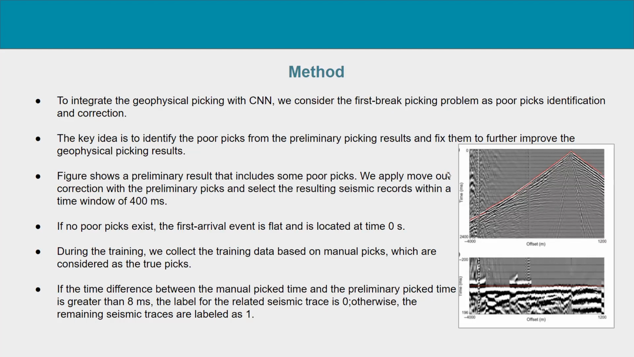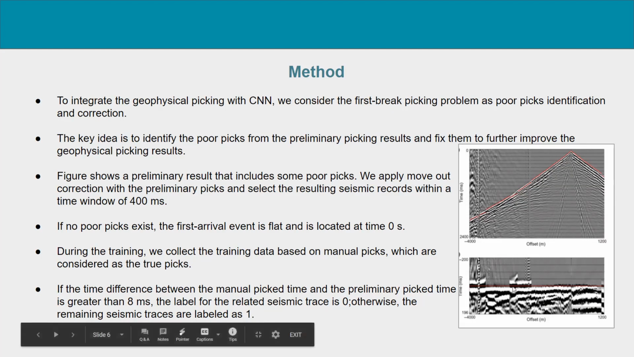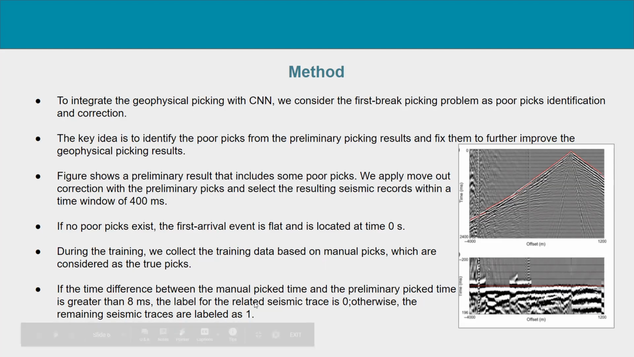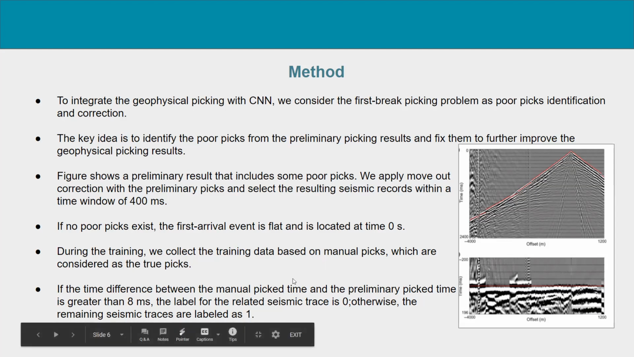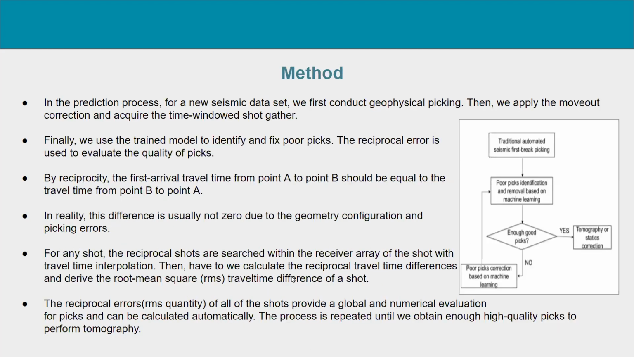So we applied the move-out correction with the preliminary picks and select the resulting seismic records within a time window of 400 milliseconds. If no poor picks are detected, the first arrival event is flat and is located at 0 seconds. If the time difference is greater than 8 milliseconds between the manual peak time and preliminary peak time, then the label for the related seismic trace is 0, which specifies the poor peak. Otherwise, the seismic trace is labeled as 1, which specifies the good peak.